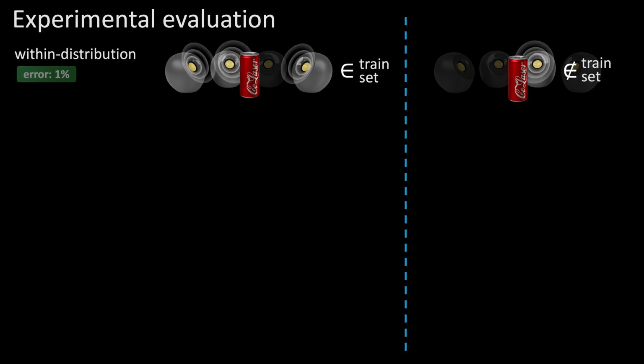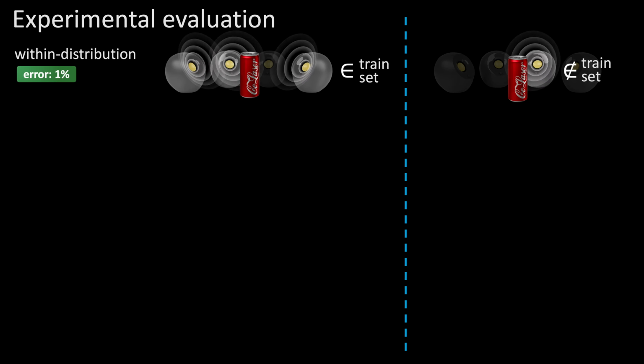We tested our model's liquid level prediction in 4 validation categories. The first category is containers from our dataset, but with new and unseen speaker positions. In this test, the mean absolute error for the fill level prediction was only 1%.